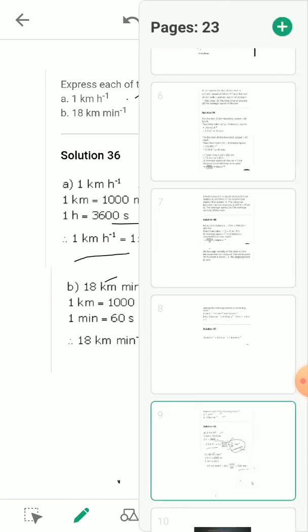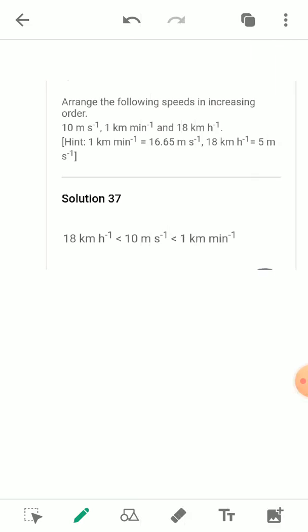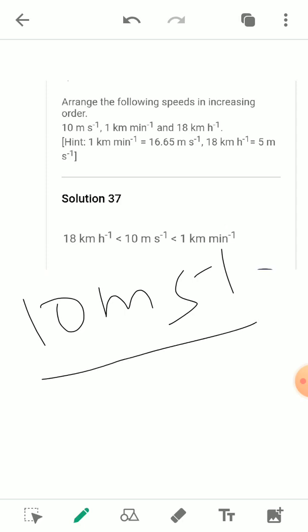Now see here, there is another question. Here the speeds of an object are given, placed randomly, and we have to arrange these speeds in increasing order. The first one given here is 10 meter per second. This is already in the standard form, so we don't have to convert it.